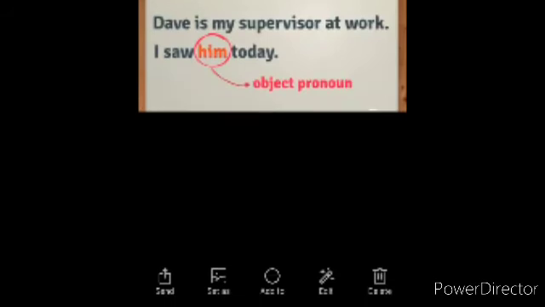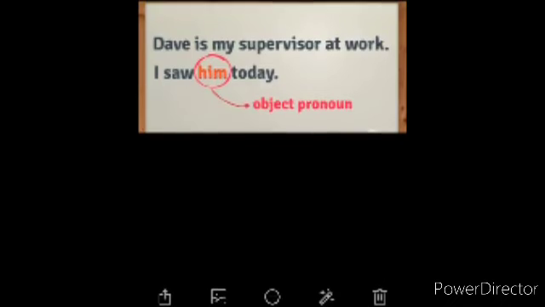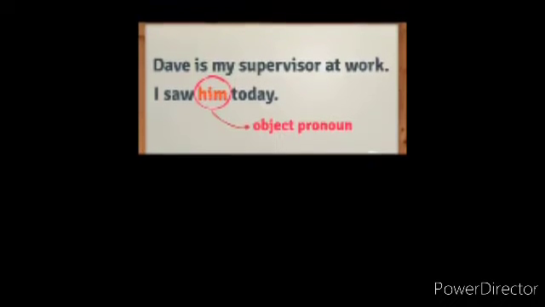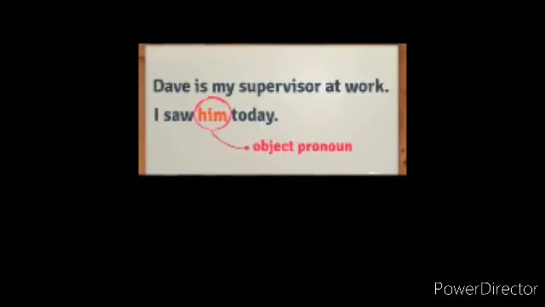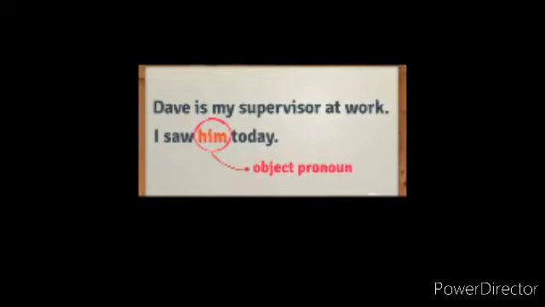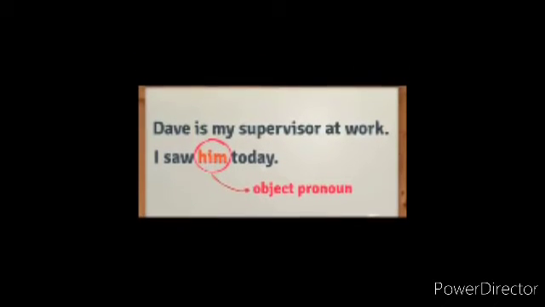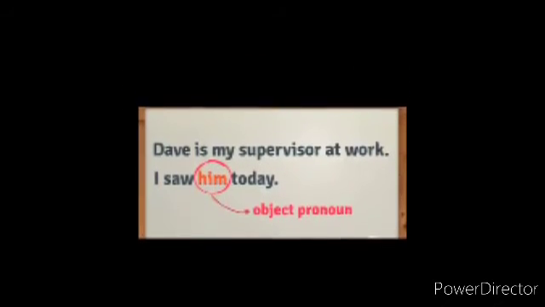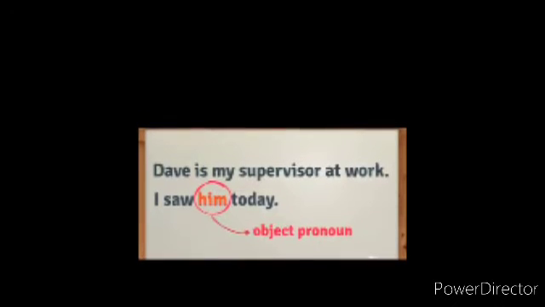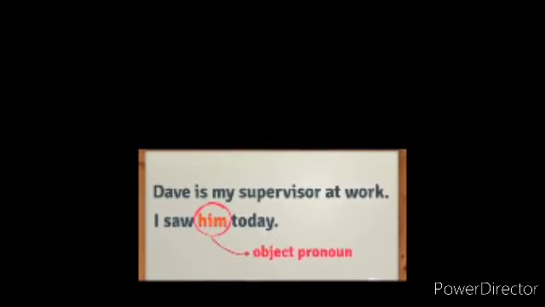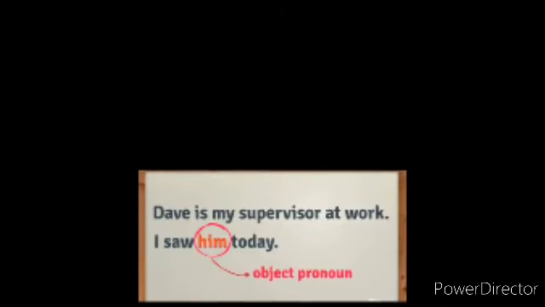See here. Example: Dev is my supervisor at work. I saw him today. So Dev is a proper noun, and the subject. Dev is my supervisor at work and I saw him today. So him is an object pronoun.